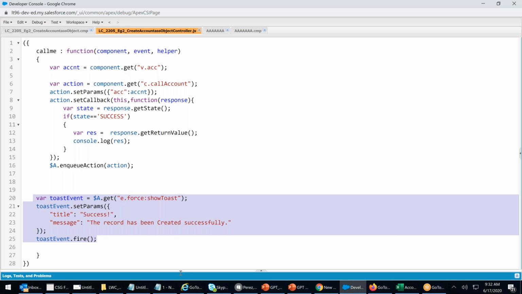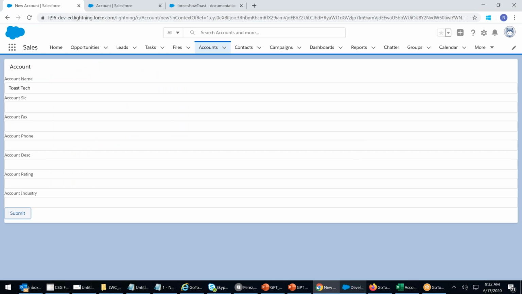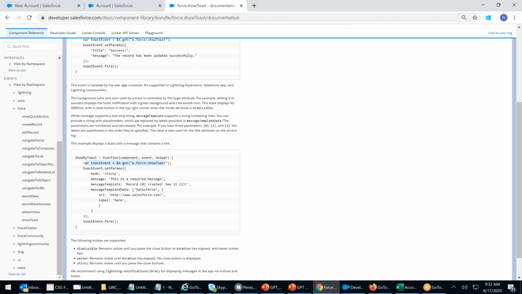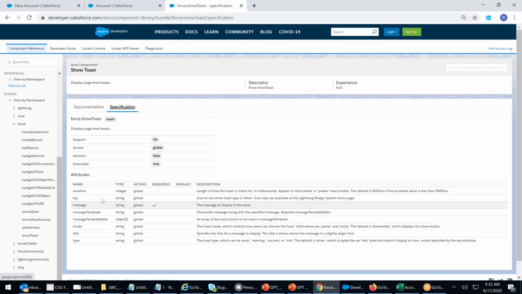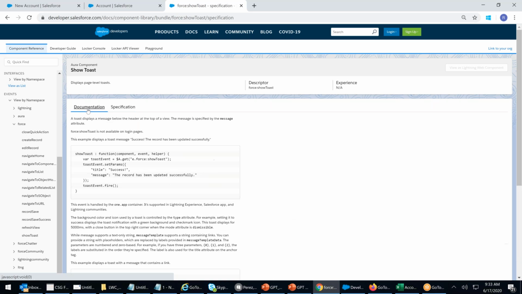You can have green color, red color, blue color, whatever message you want. You can go ahead and do that. Read this toast message documentation. Specifications: mode, what mode you want. Sticky mode, this mode. The default is dismissible mode. Type, whether it's error, warning, success, info. See, you have some toast messages available.